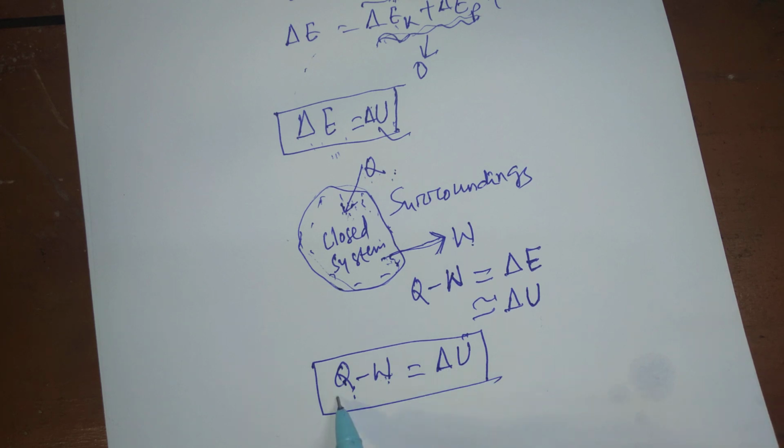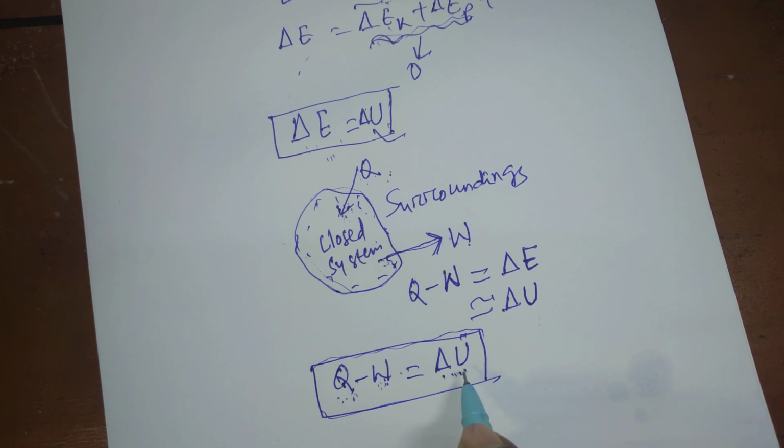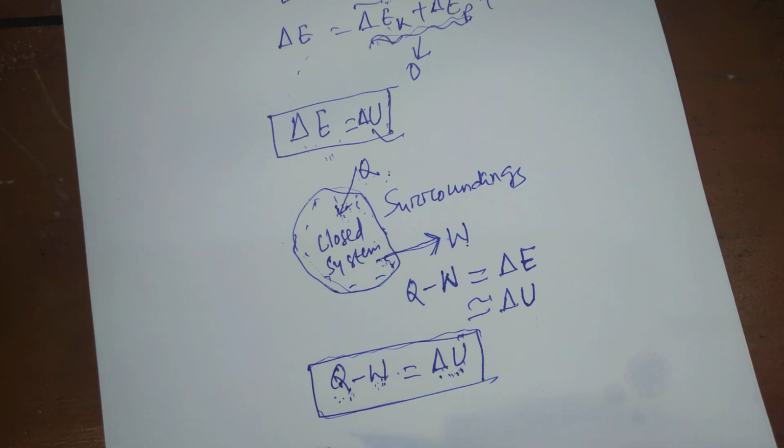If Q is higher than W, then delta U will be positive, because of the heat supplied, a fraction is liberated in the form of work transfer from the system, and the rest is stored in the system. That results in an increase in molecular internal energy, of course, in case of a stationary system. Otherwise, it would have been delta E for any other system. So that is the equation.